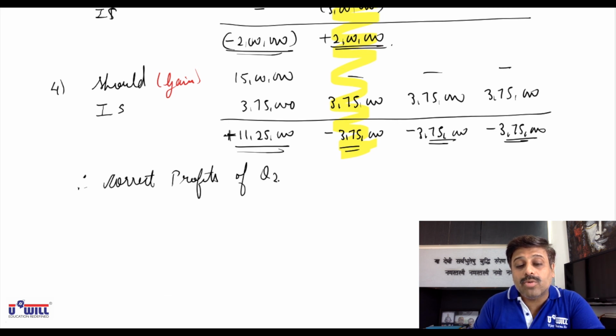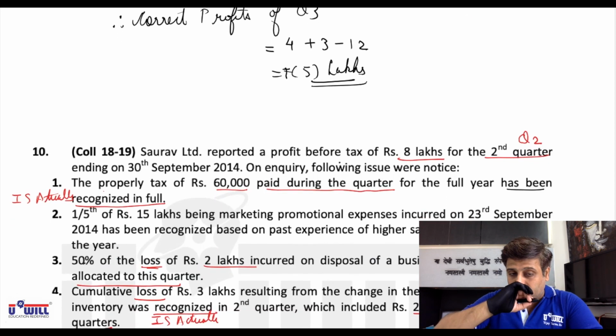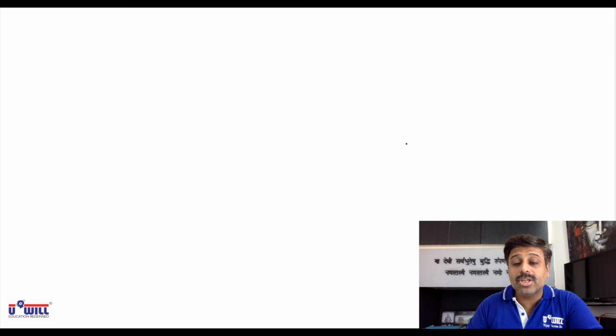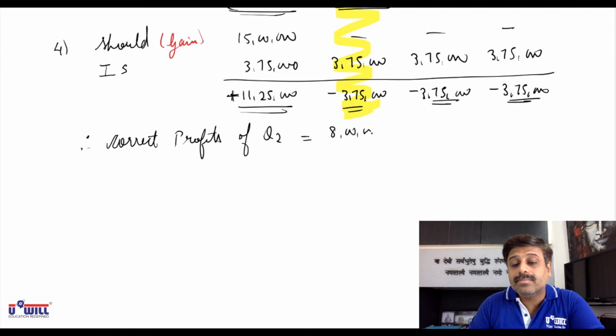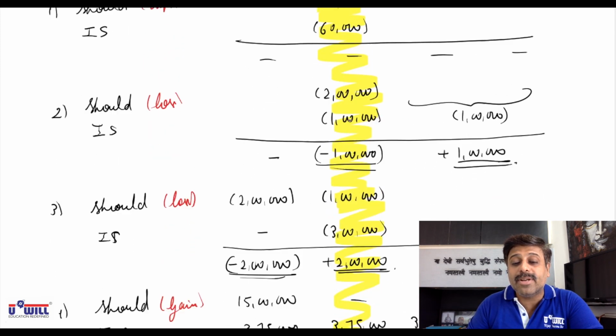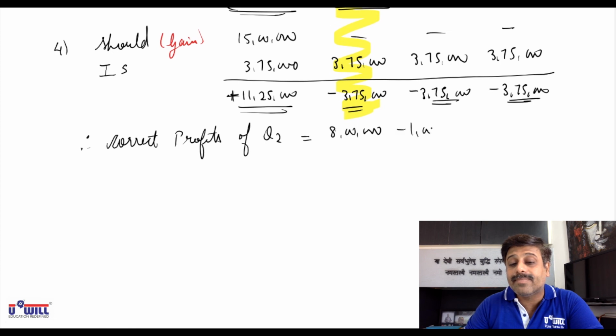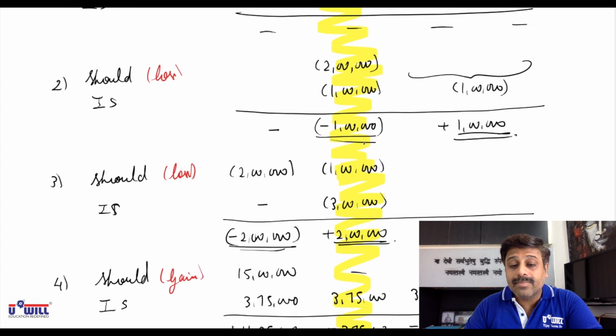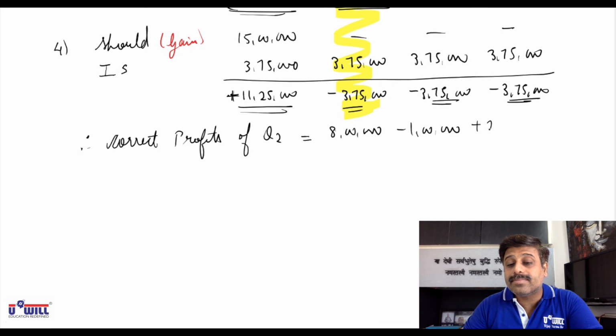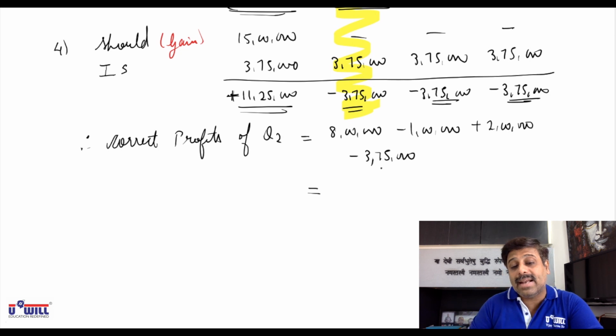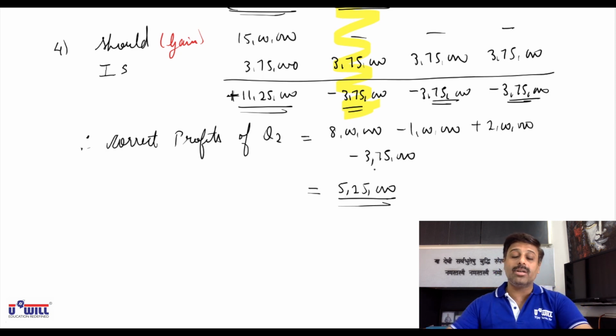Correct profits of quarter 2 will be equal to, okay, quarter 2 is asked. 8 lakhs is already given. In 8 lakhs, first adjustment no effect, further we will minus 1 lakh. Then we'll add 2 lakhs. And further we will minus 3,75,000. So 8 lakhs minus 1 lakh, 7 lakh. 7 lakh plus 2 lakh, 9 lakh. 9 lakh minus 3,75,000, 5 lakh 25,000. 5,25,000 will be the correct profits of quarter 2.